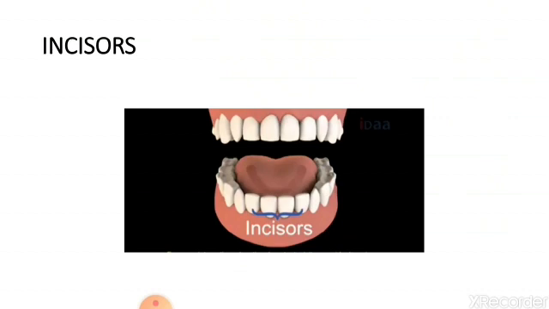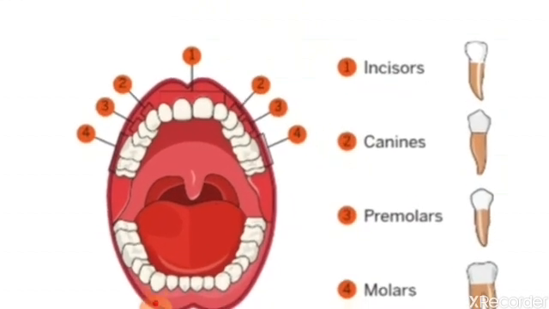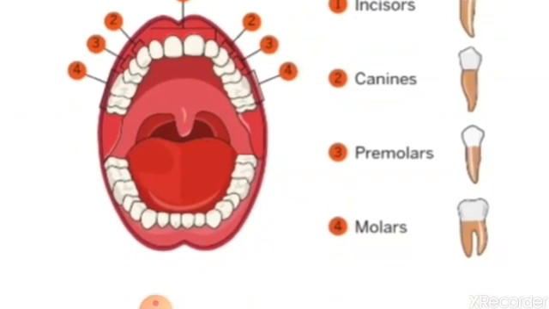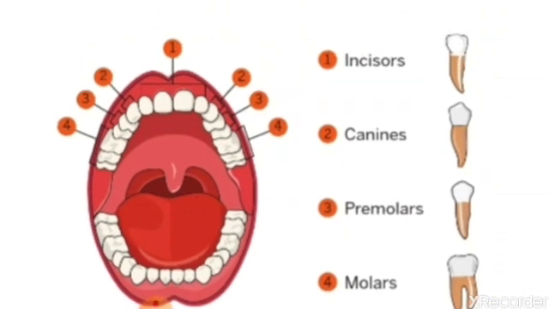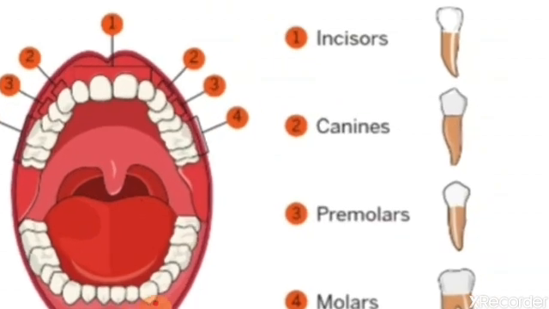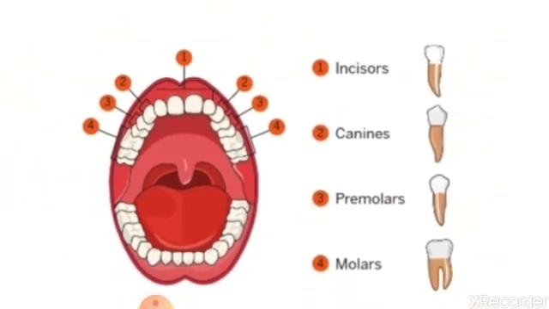Let's start with the first kind of teeth. We have different modes of biting into different kinds of food. So one by one we'll start. See, these names are a little difficult: incisors, canines, premolars and molars. But once you read them 4 to 5 times, you'll be able to learn these names. I'm very sure that you can learn these names easily after reading 4 to 5 times.